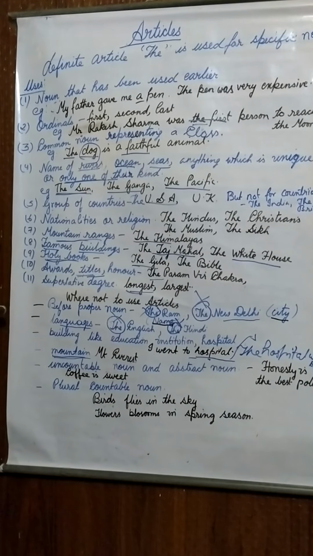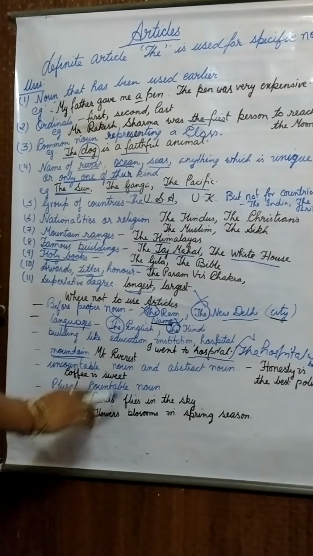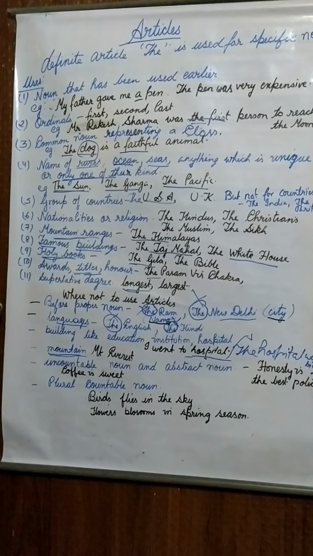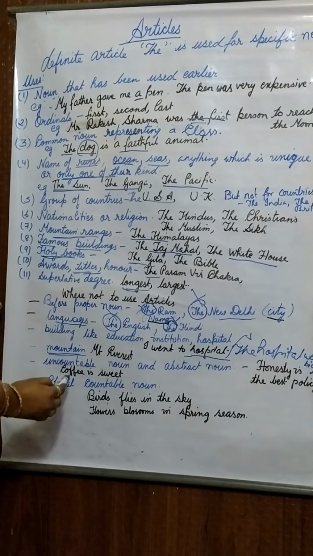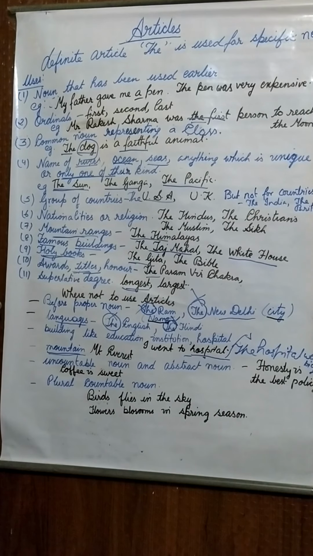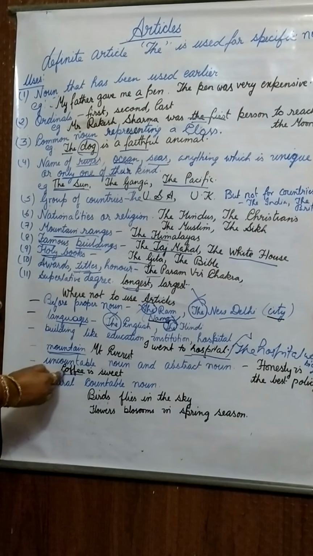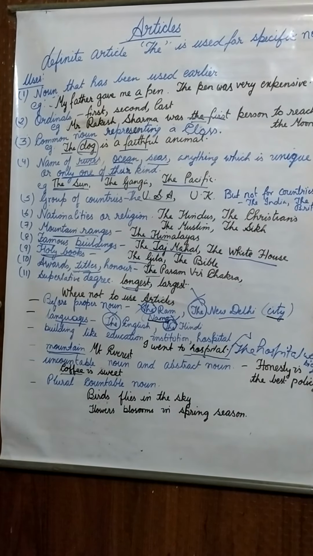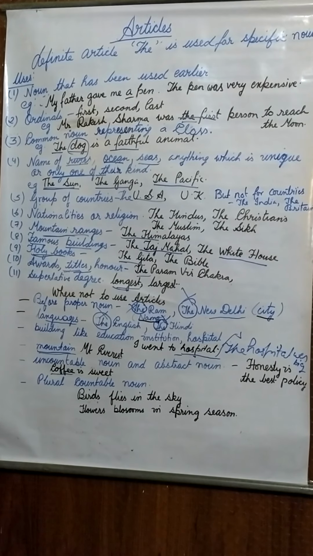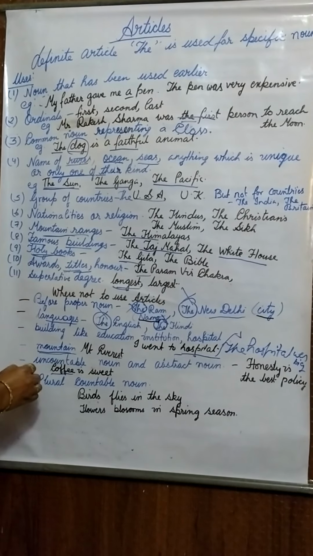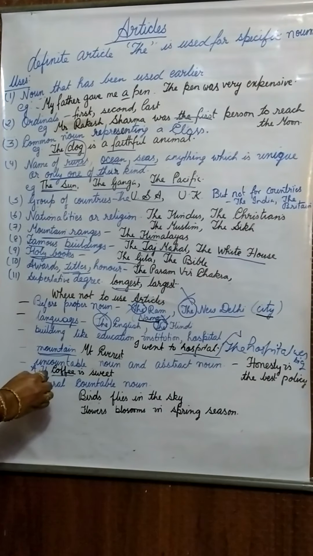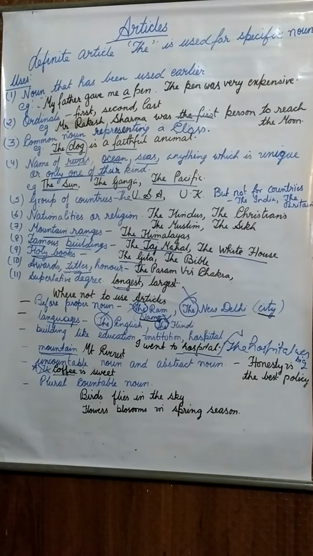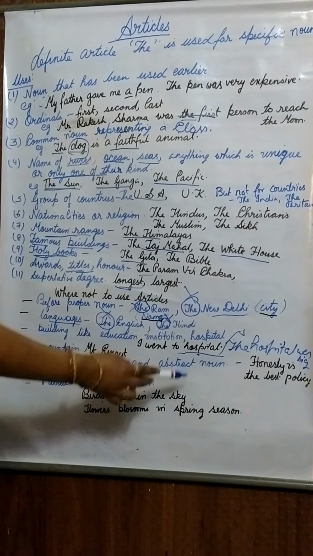It is wrong. Before uncountable noun. Uncountable noun we have already learned, which we cannot count. Now let us see with an example. Coffee is sweet. So here coffee is an uncountable noun. We cannot count it. So before coffee we cannot use any of the articles a or the. It is wrong.